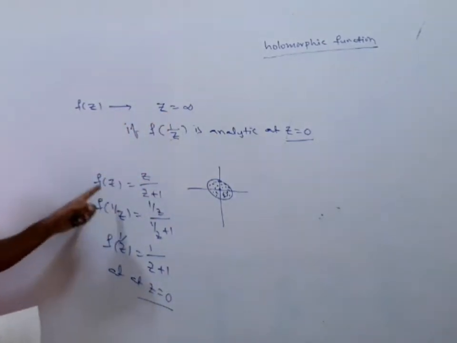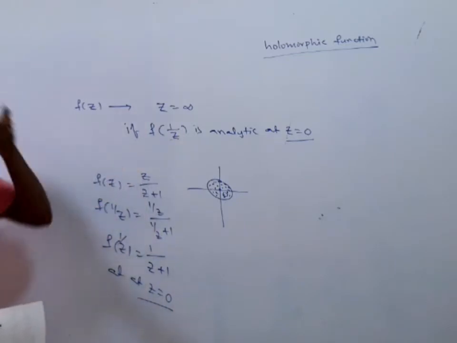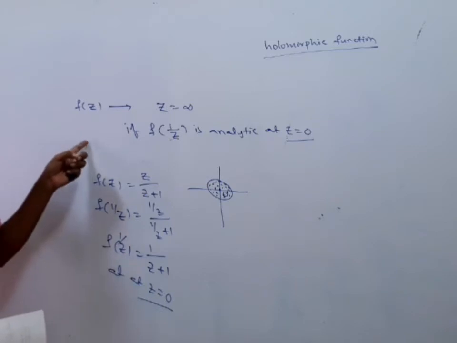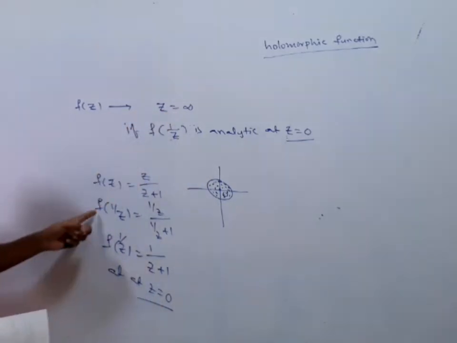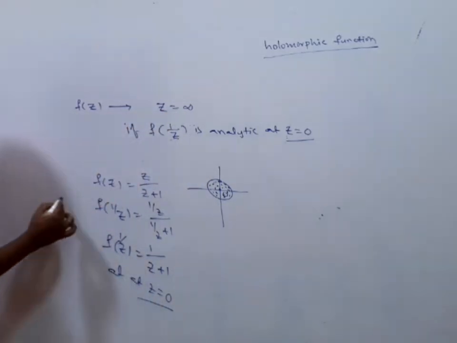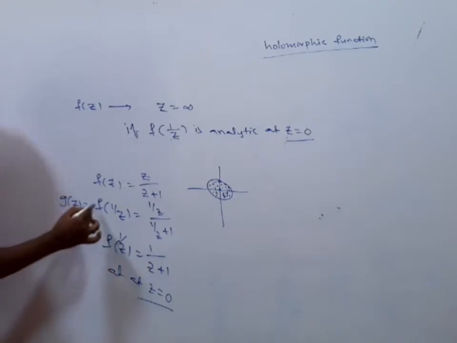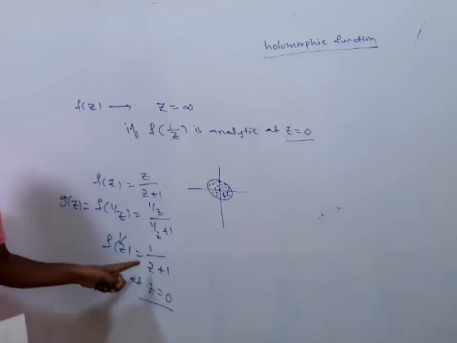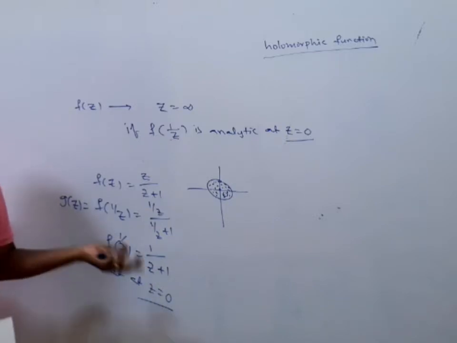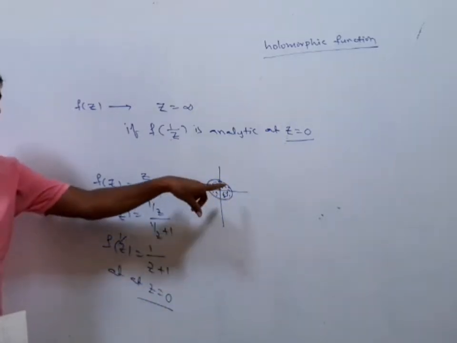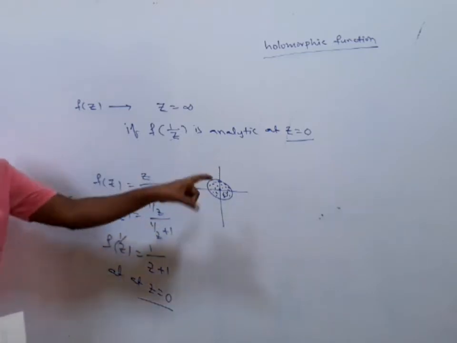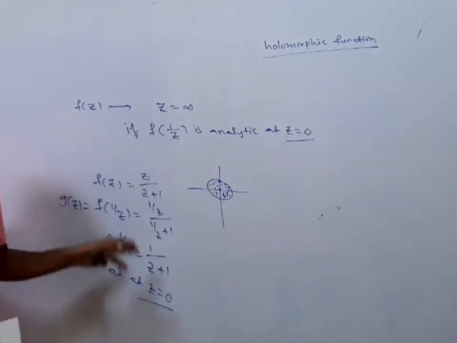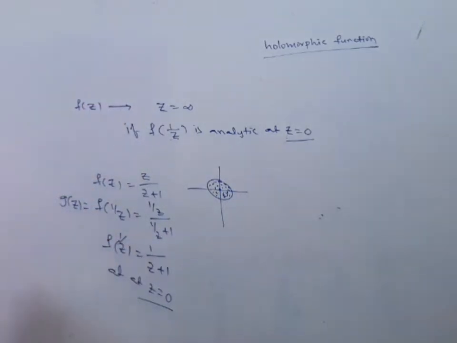This is the example, right? We consider the function f of z equal to z divided by z plus 1. To check the analyticity at z equals infinity, we consider the function f of 1 by z as phi of z. Phi of z is equal to f of 1 by z, which is equal to 1 divided by z plus 1, which is differentiable at z equals 0. Not only is it differentiable at z equals 0, every point in the region, that is in the open disk around 0, is differentiable. So that's why we say that it is analytic at z equals infinity.